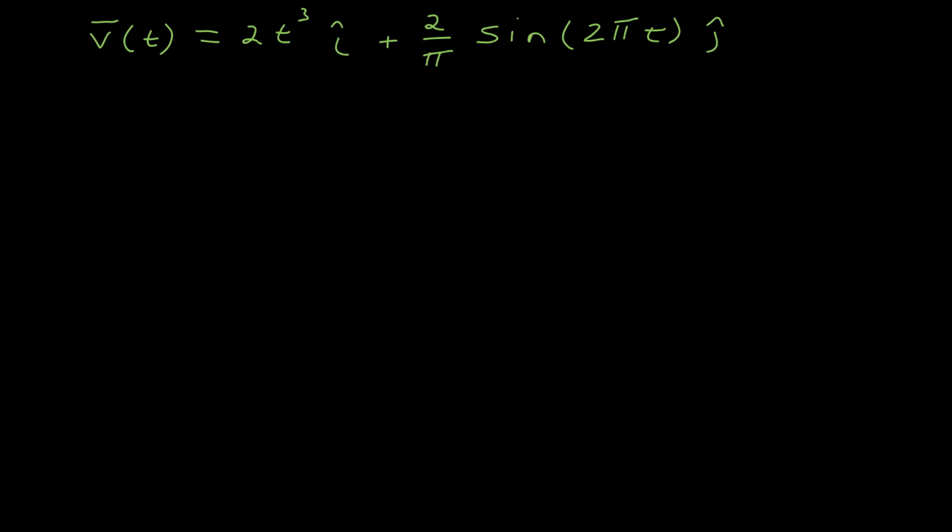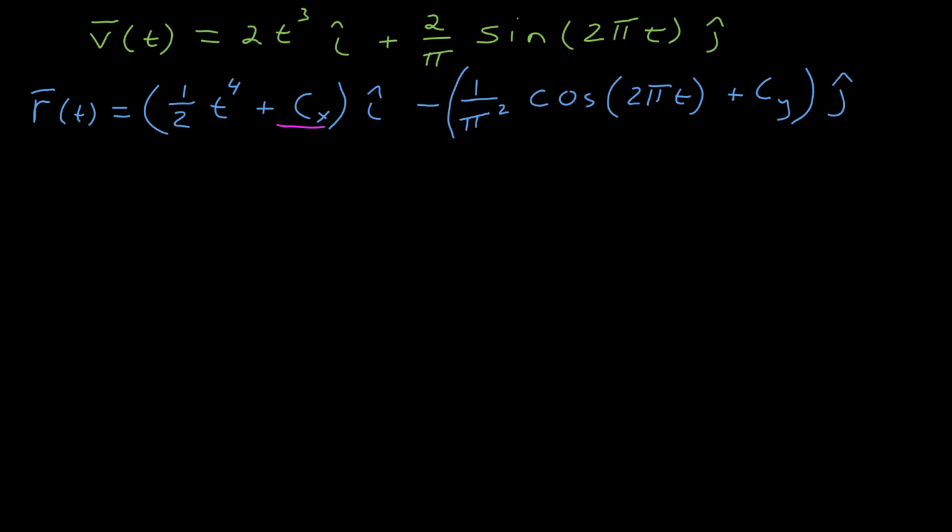I've brought back the velocity function, and now we want to find the antiderivative of this for the position function. For the x component, the antiderivative of 2t cubed is 1/2 t to the 4th. I have t to the 4th, and then divided by 4, 2 divided by 4 is 1/2. And then I have another additive constant, which I call c sub x. In the y component, the antiderivative of sine x is negative cosine x. I've brought the negative outside, and then I have another factor of 2 pi I must divide it by because of the chain rule. And then I have another additive constant, c sub y.